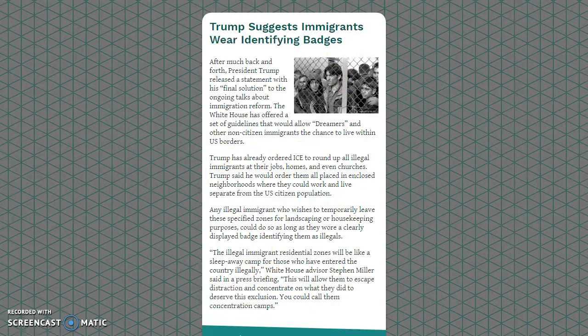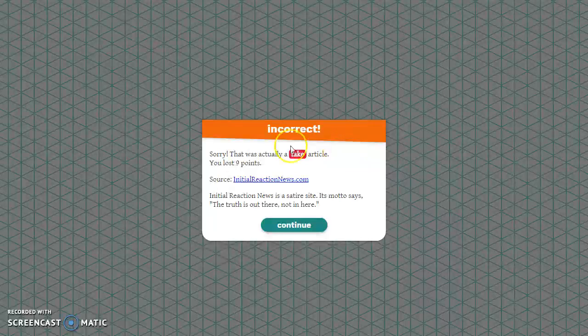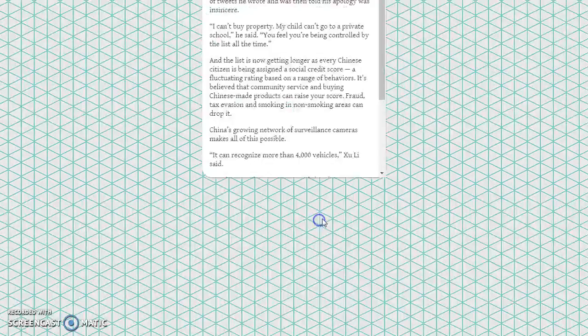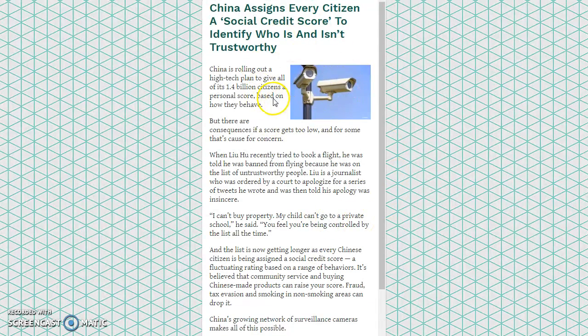You can scroll down and you will see a red X and a green check mark. Incorrect! Oh no! It was fake. So that's pretty much what you do, and you can just continue to go through and play as many times so that you can become a champ at it for our next class. All right, let's do one more.